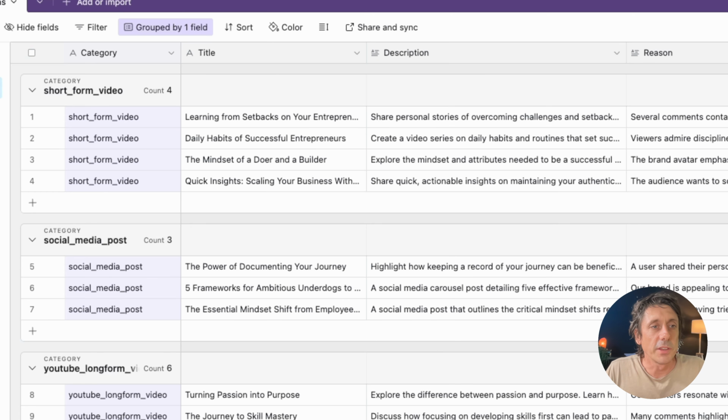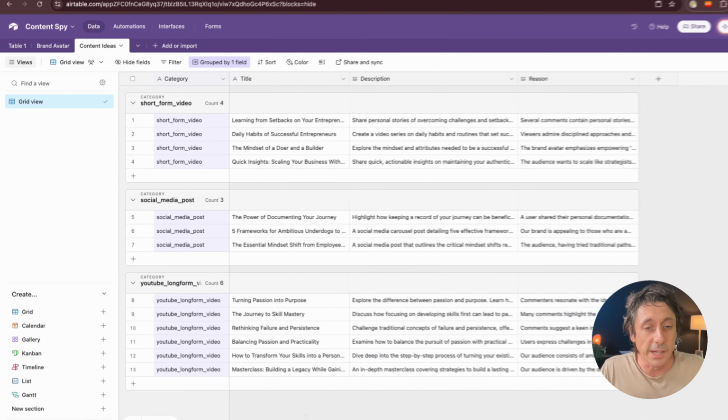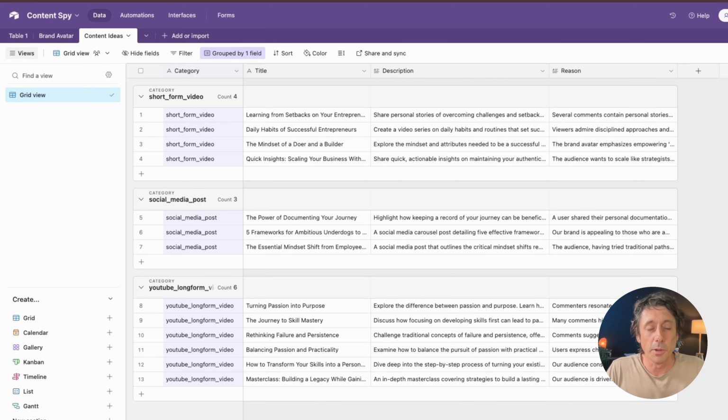So the first thing that you need to do is get an Airtable account. And again, you can do this in Google Drive for free. For those of you who want to use Google Drive, that's perfectly fine. I don't use it myself. I just use Airtable because I like it, and it's more powerful than Google Drive. But it does cost money to use the automation part of this. So you have to decide what you want to do. If you want to use Google Drive, the same principles apply, you just have to use HTTP requests to connect. It's a bit different in the connection, which I don't go into in this video.